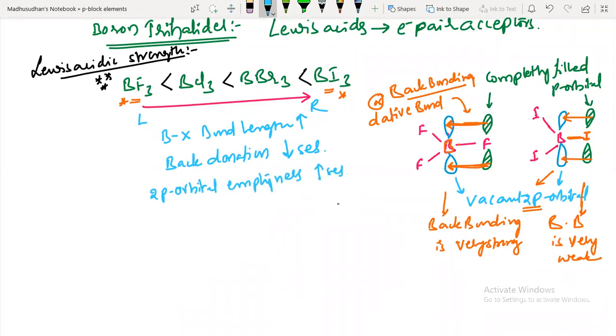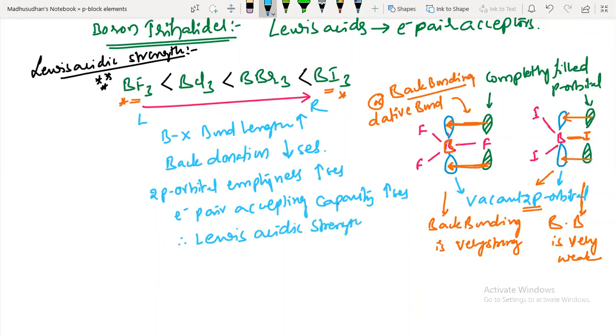2p orbital emptiness increases, so electron pair accepting capacity increases. That's why Lewis acidic character increases, Lewis acidic strength increases. Have you understood now? So this is the order of Lewis acidic strength.